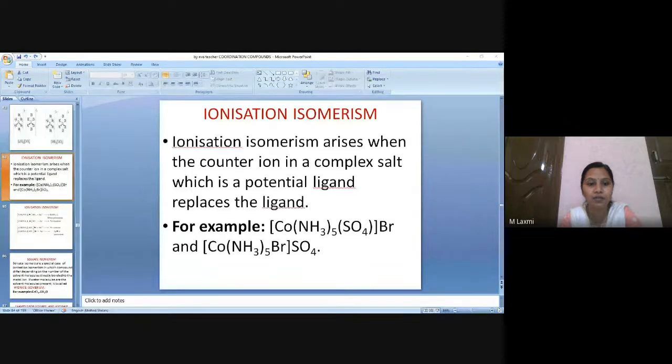Children, is it clear to everyone? Can I get a yes or no from you so that I can proceed? Whether you understood ionization isomerism. The ionizable part of the coordination compound, which is a counter ion, will be acting like a potential ligand in such a way that it is going to replace the ligand and come inside the sphere, and the ligand which is less potent than the counter ion will go outside and become a counter ion. Is it clear, children? Shall I proceed? Yes, ma'am. Okay, now I'm going to ask.